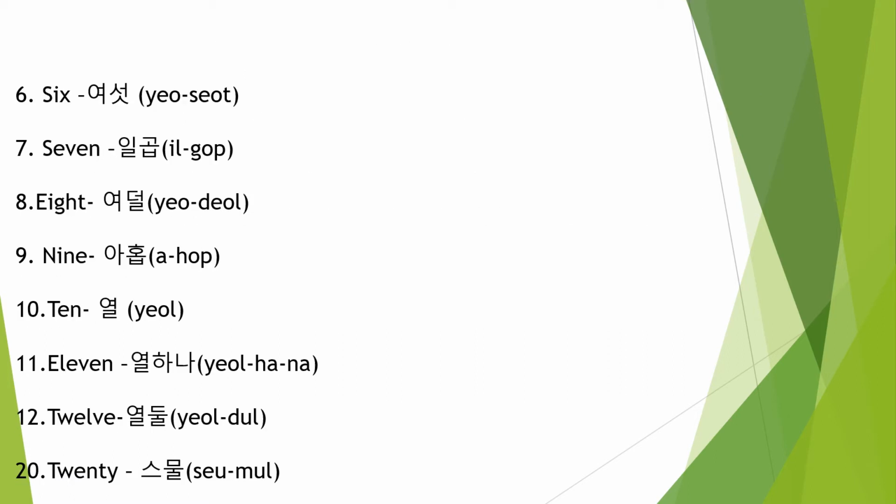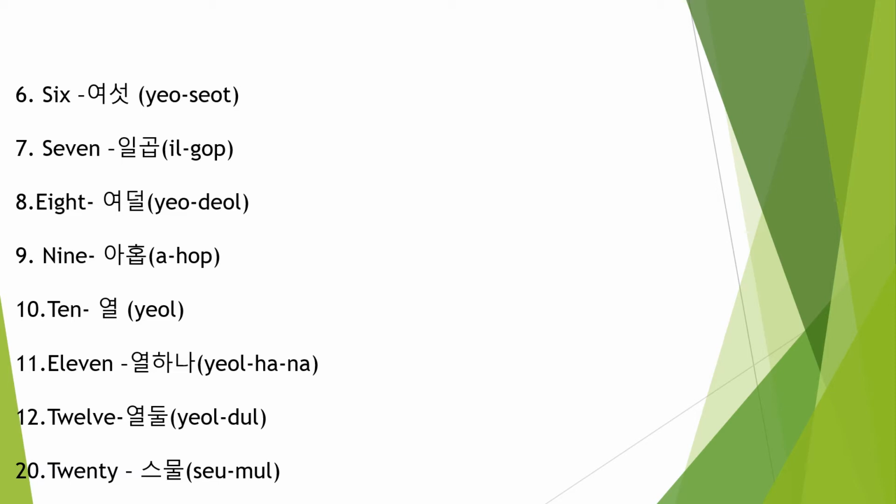6 Yasat, 7 Ilgop, 8 Yadal, 9 Ahop, 10 Yal. Again from 11, just like in the Sino-Korean number system, the same structure we are following here. 11 is 10 plus 1. What is 10? Yal. What is 1? Hana. Yal, Hana. 11.